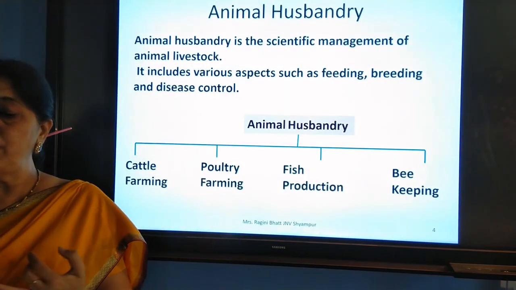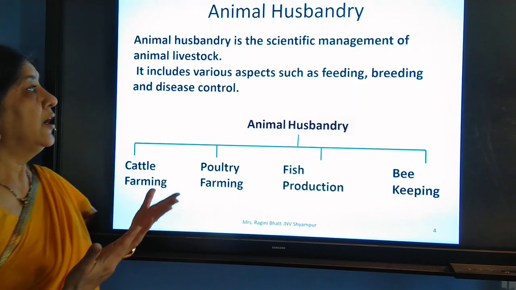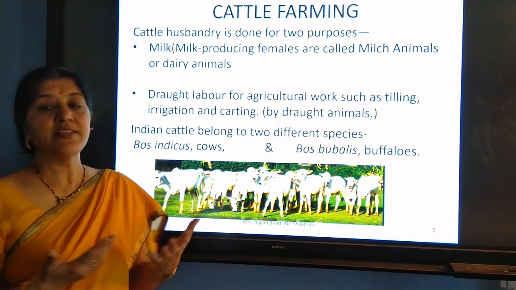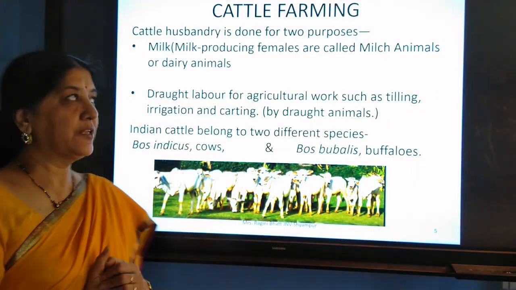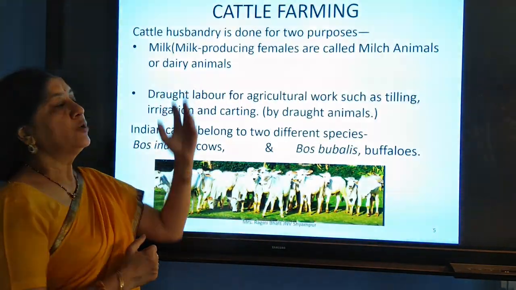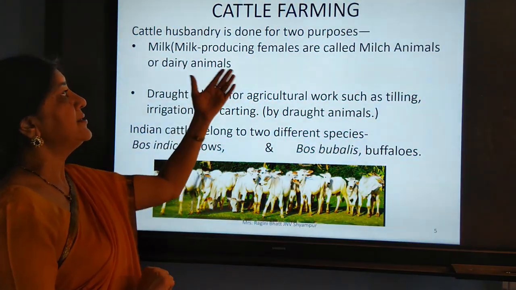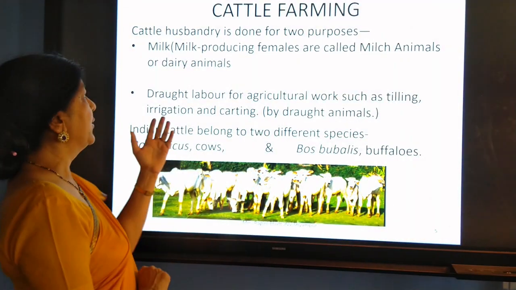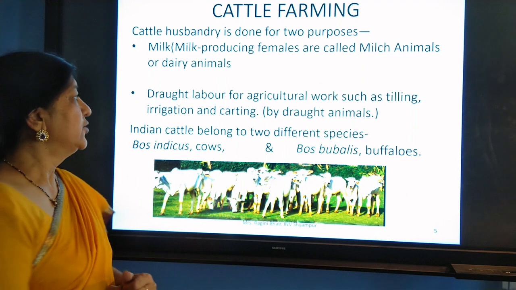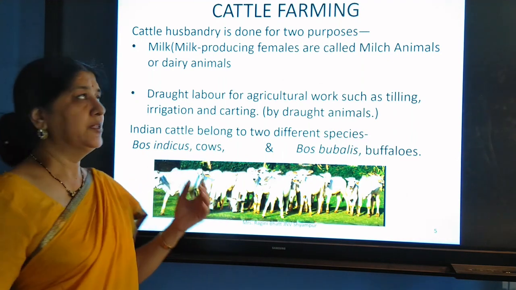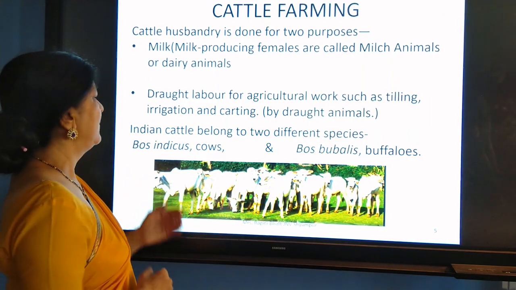That means we have to feed them, and breeding, that is, making a different or desired quality, and disease control is a very important aspect for that. Now there are two types of cattle. One is milk producing, that is milk animals, and the other one is draught labor. They work for us in the fields. Generally the males are the draught animals and the females produce milk and they are known as dairy animals.